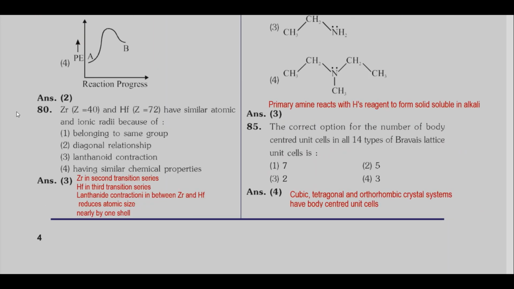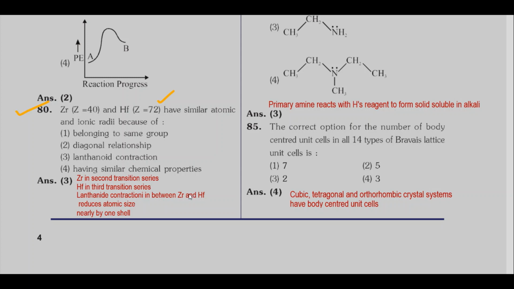Coming to question number 80. Zirconium with atomic number 40, hafnium with atomic number 72 have similar atomic and ionic radii because of. See, zirconium is present in the second transition series, hafnium in the third transition series. So we are expecting hafnium atomic size greater than zirconium because one more shell is present in hafnium. But what happens is that between zirconium and hafnium there occurs lanthanide contraction.